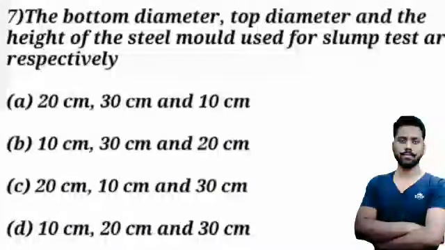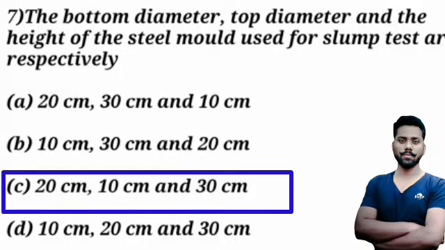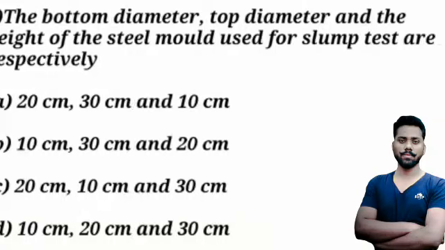Move on, seventh. The bottom diameter, top diameter, and the height of the steel mould used for the slump test are respectively, and heights are given A, B, C, D. So option C is the answer, 20 centimeter, 10 centimeter, and 30 centimeters.